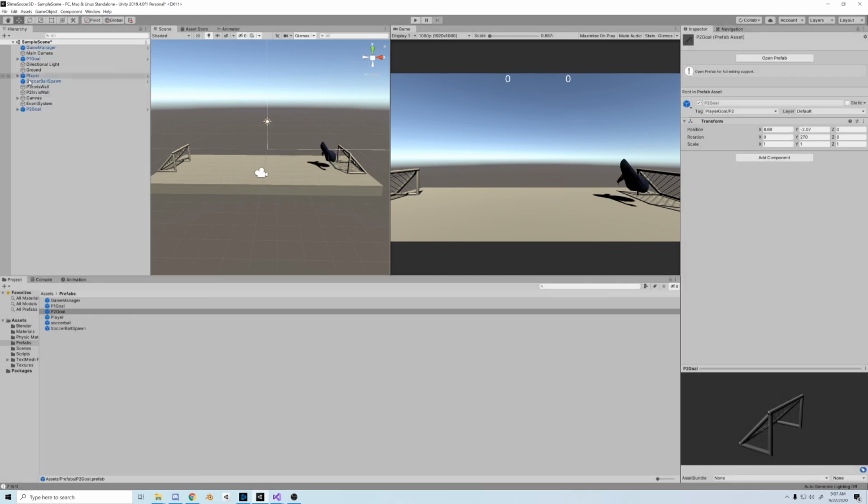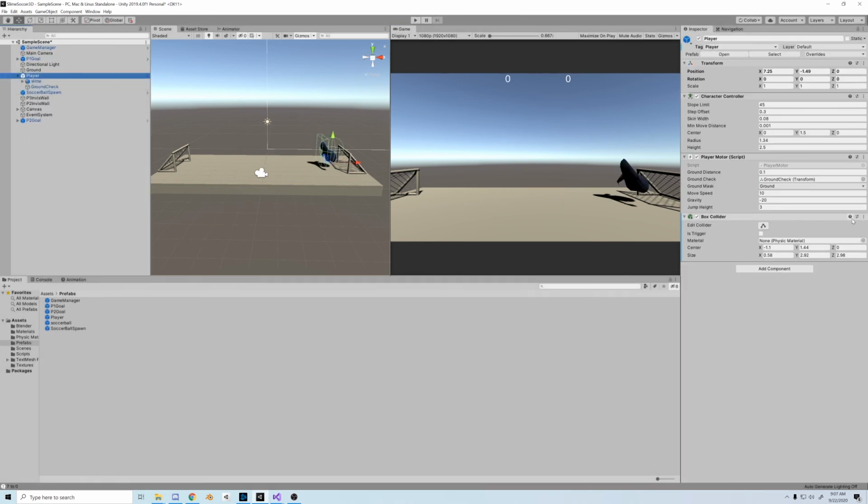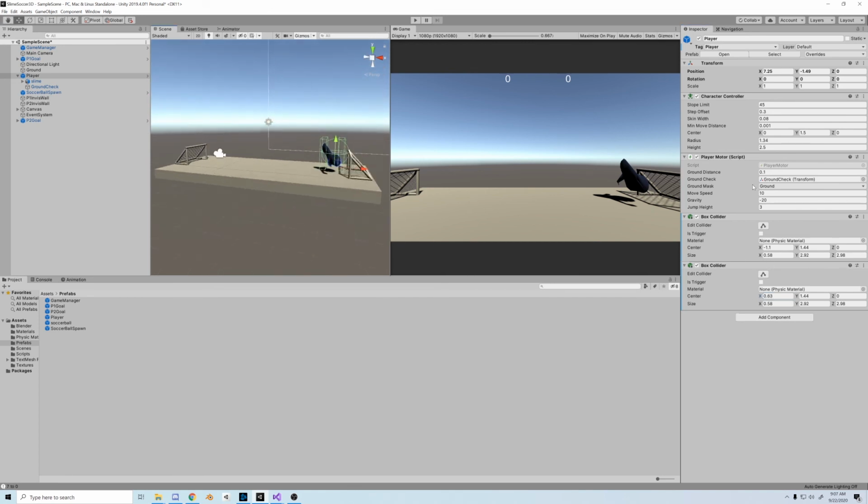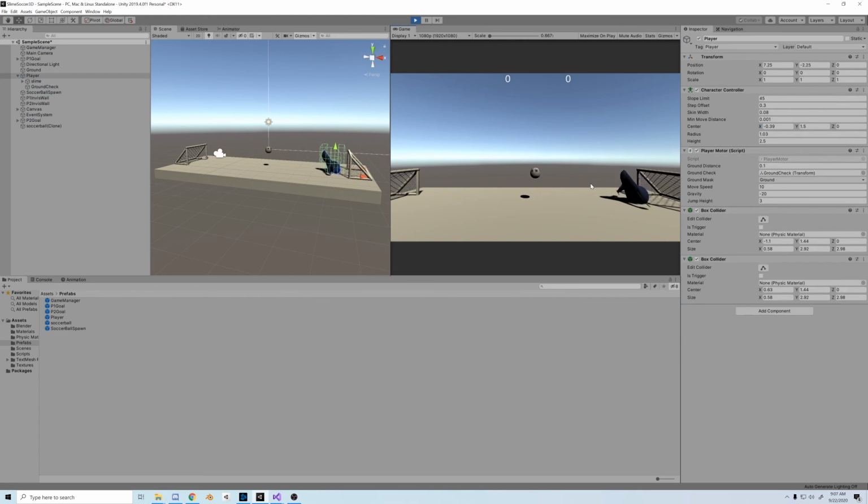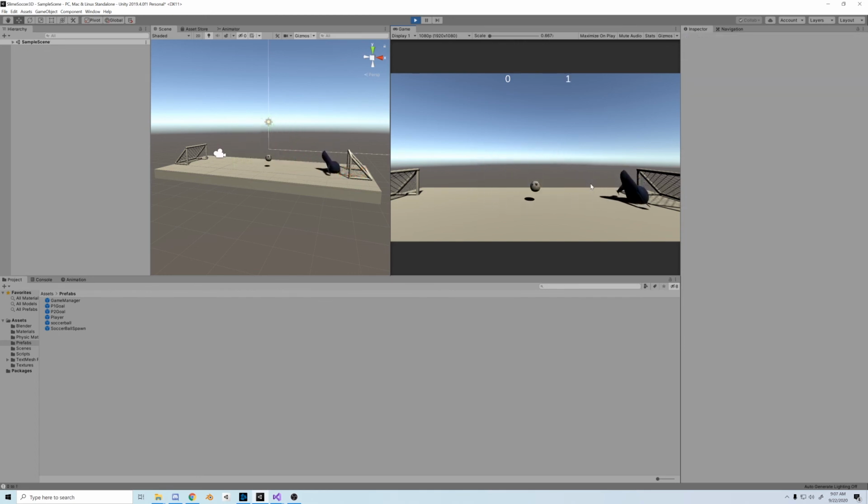So what I'm going to do is copy the collider on the character, and then paste another one as new, and just move it over on the x-axis to the other side of the character. Now a little test, and once it catches, there we go. We can attack, we can defend, we can all make the same mistake of slamming our ball into our own goal. Just like real soccer.